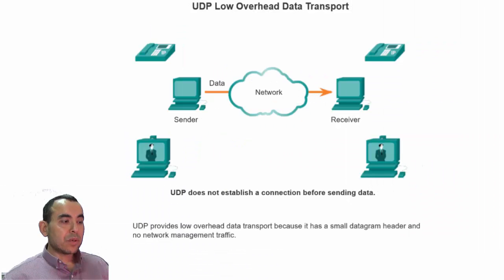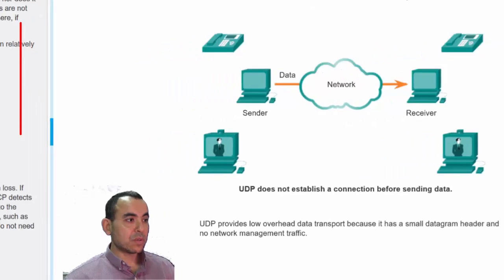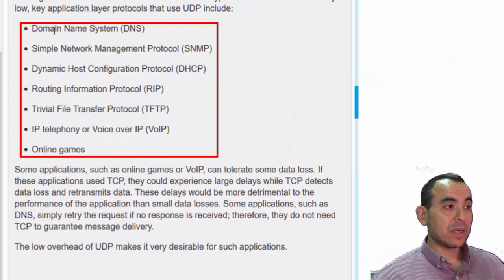The other protocol in the transport layer, as we said, is UDP, the User Datagram Protocol, and it's a very simple protocol. It does not require any overhead for the transport of the segments, and in that case it's an attractive transport layer protocol used by multiple application layer protocols like DNS, DHCP, TFTP and some online gaming.